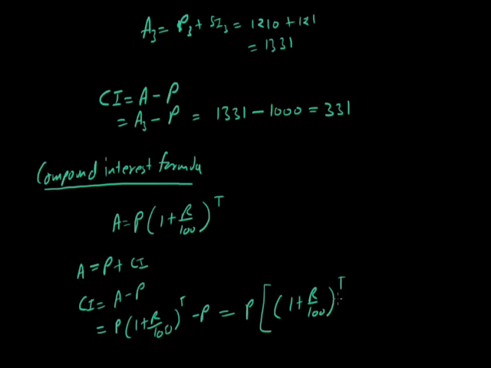We take P common, so minus 1 here. So this is the formula for the compound interest, that is CI is equal to P bracket 1 plus R by 100 raised to the T, minus 1. Or simply we can find the amount, and from this amount if we subtract P we directly get the compound interest, or you can use this formula directly. So as we apply this formula in this question, we can directly find the compound interest.